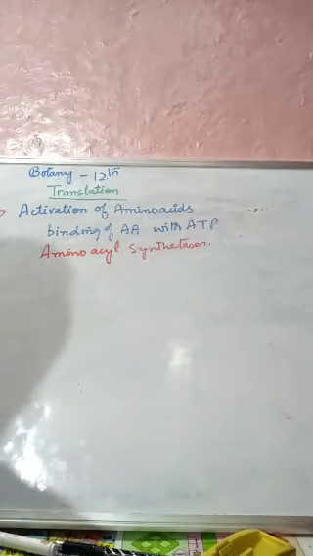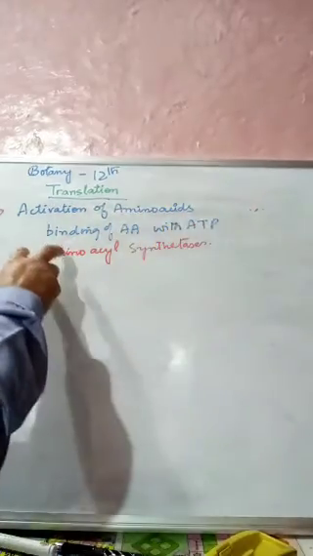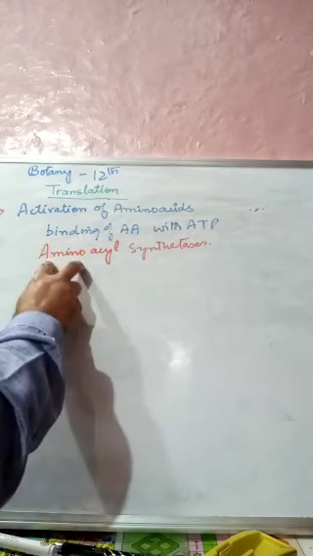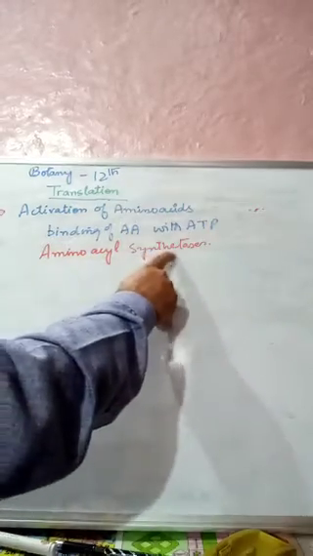So these enzymes are called amino acyl synthetases.